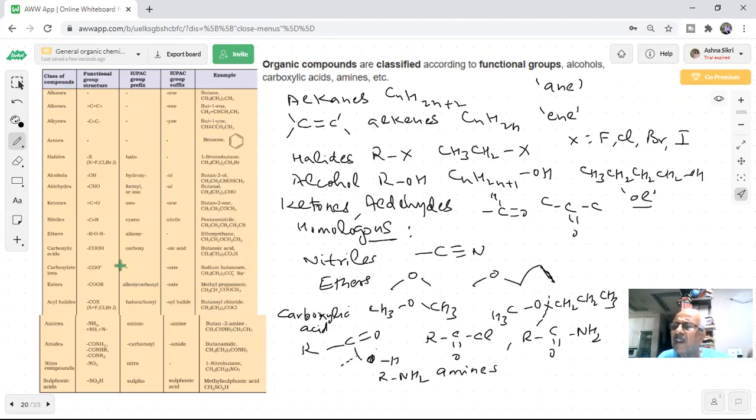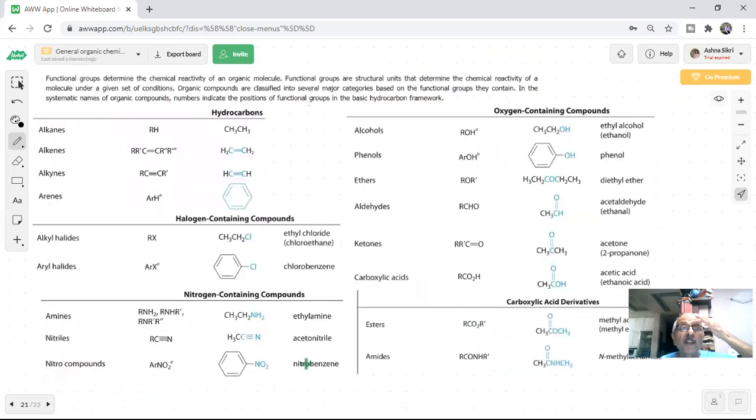We start with alkenes, alkynes. Then we go to halides, haloalkanes, alcohols. This is our course, what we are going to study with you in organic chemistry. Further, you see, here we have given some more information. We are saying functional groups determine the chemical reactivity of an organic molecule.